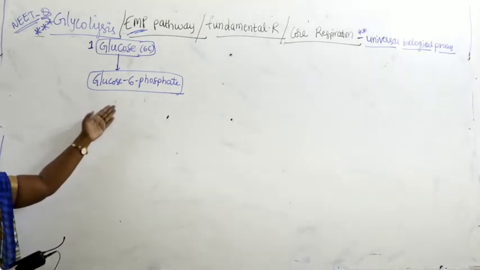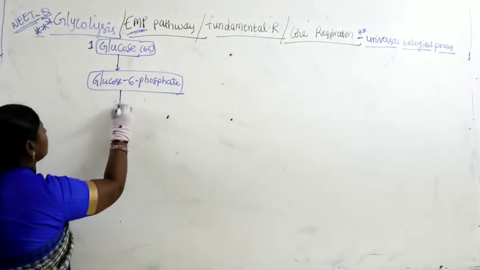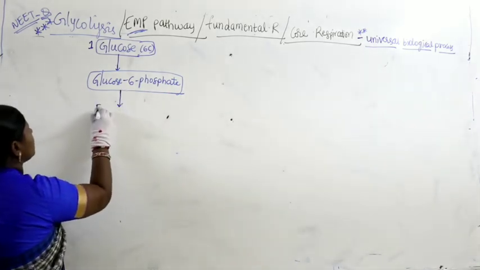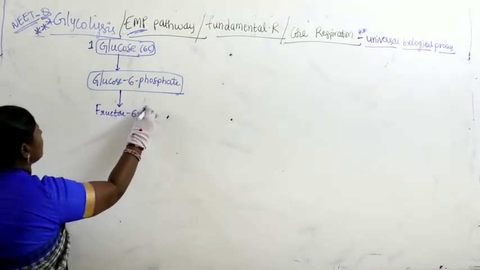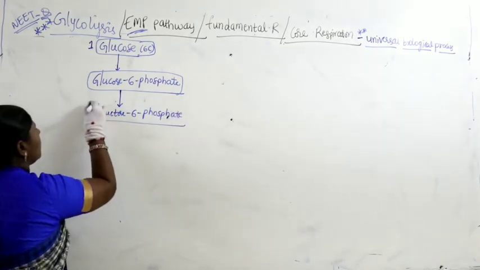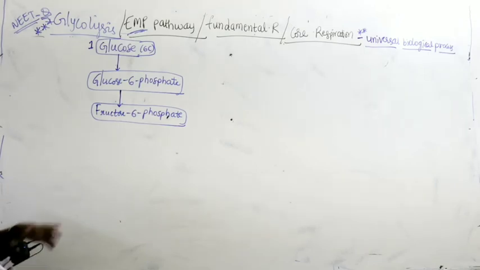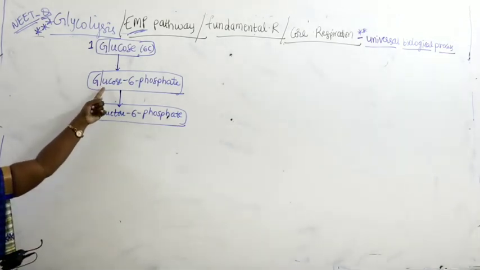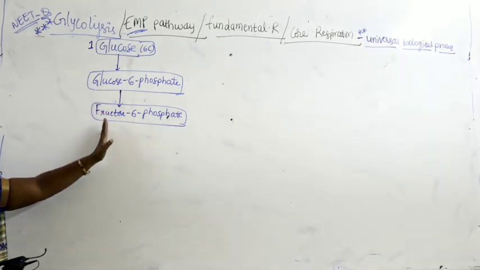Further, glucose 6-phosphate gets converted into fructose 6-phosphate. So here both of them are nothing but isomers. Simply the conversion happens from glucose to fructose. Glucose is one component, fructose is another component.